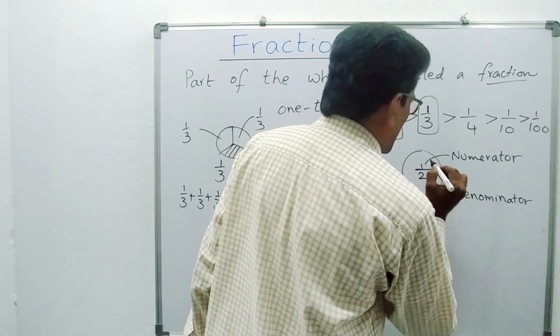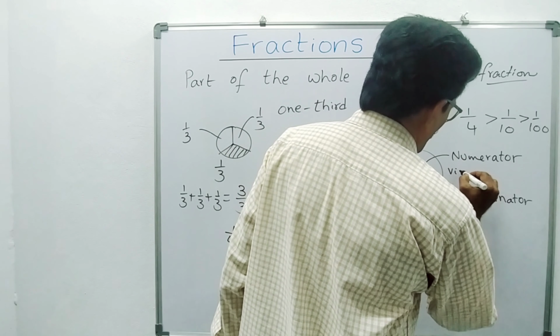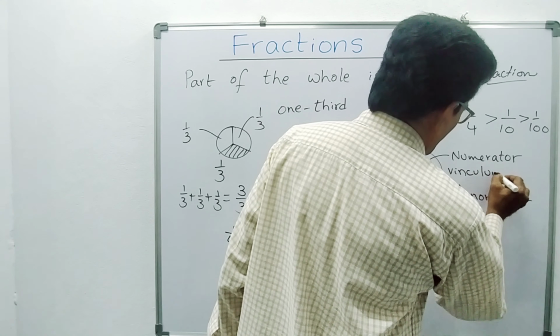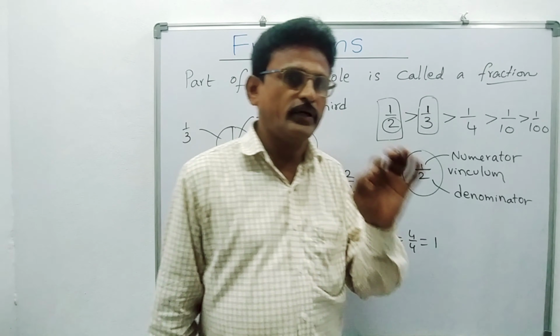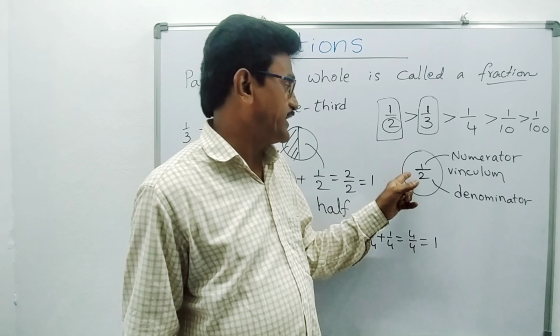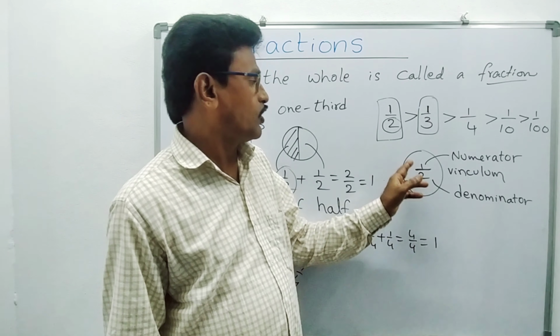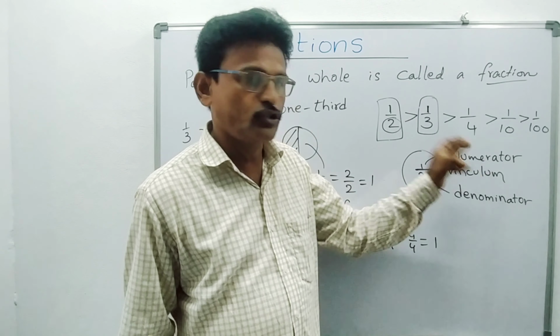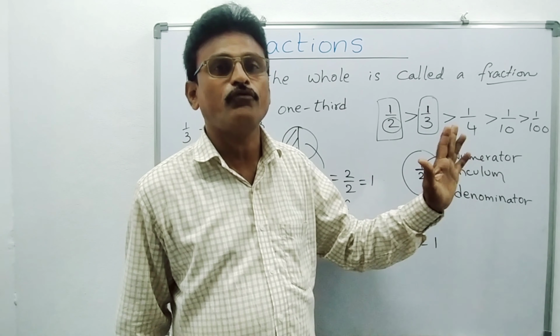Now what is this bar? It is said to be vinculum. Remember this one. So 1 by 2 is a fraction, said to be half. Half is a fractional number. Above the bar is the numerator, below the bar is the denominator, and the bar is said to be vinculum.